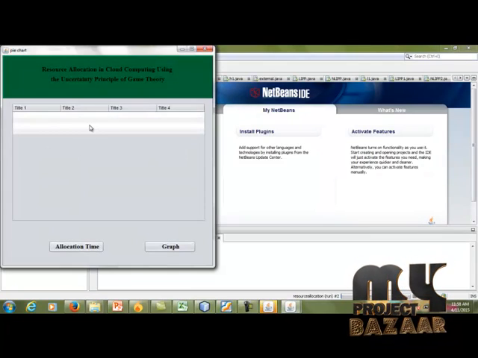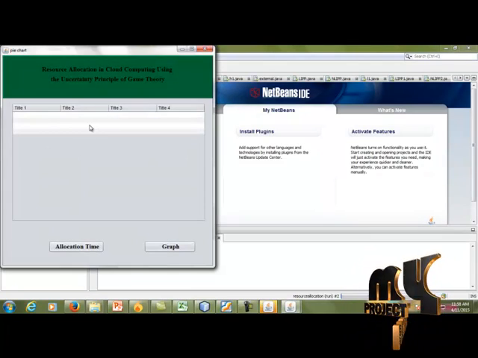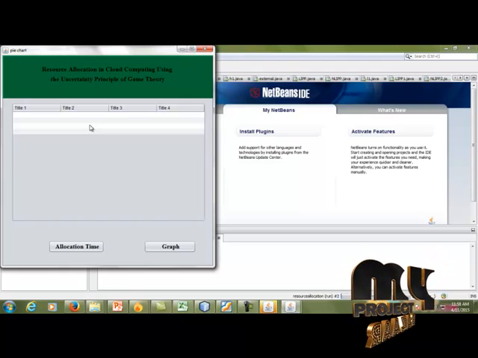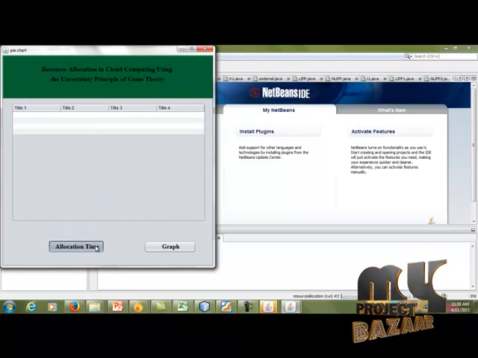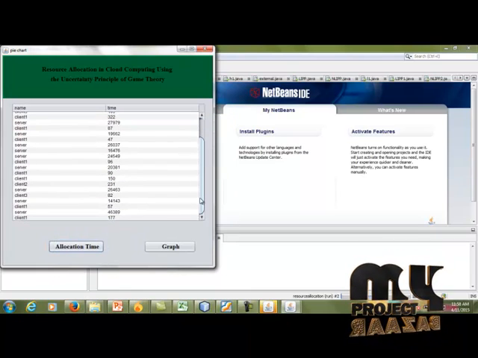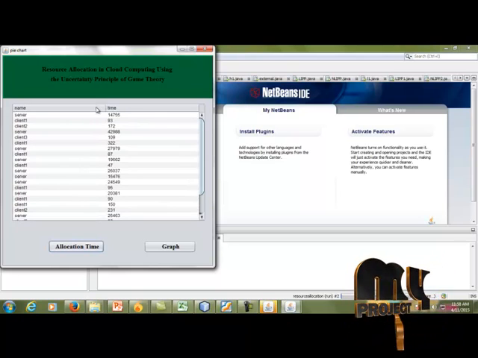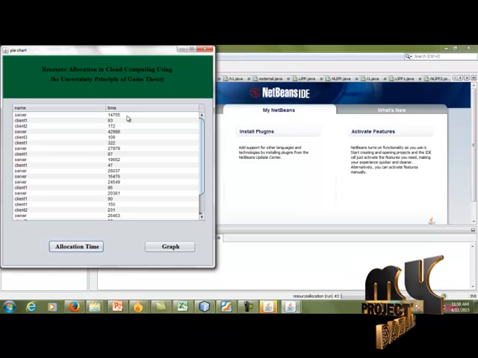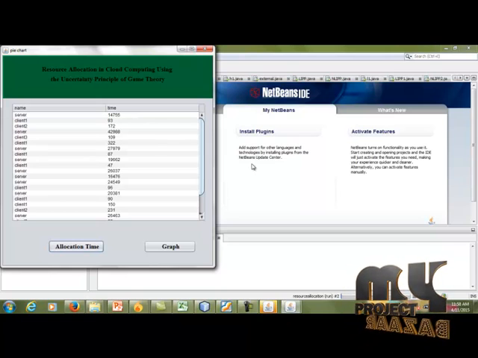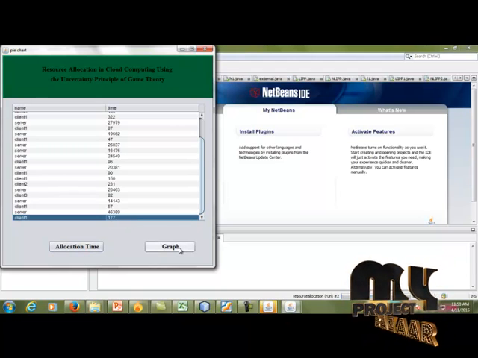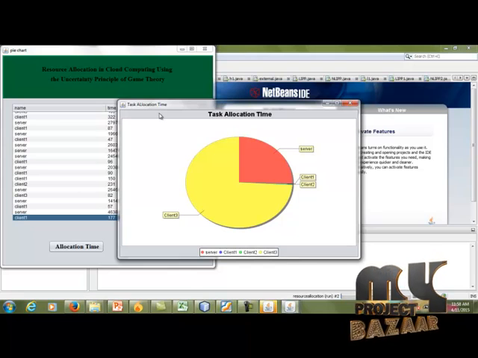This page is the allocation page. That means every server and client will allocate a file. It will start at 11 o'clock and end at 12 o'clock, so the execution time is 1 hour. You can see the allocation time on this page. It will vary with the files. Every file is not the same size, so the time varies, and the server allocation time varies. So finally you can see our time, and finally we have to show the graph for the task